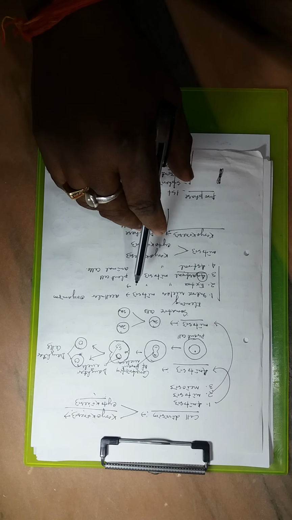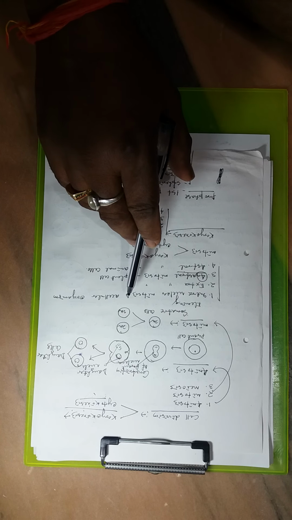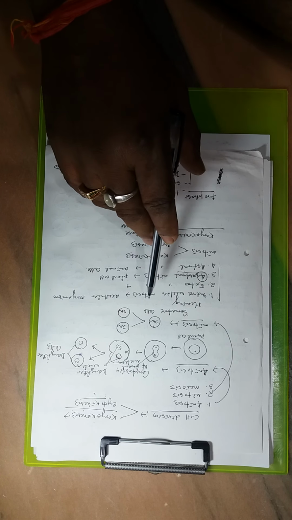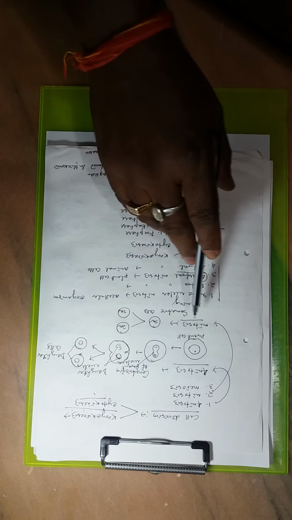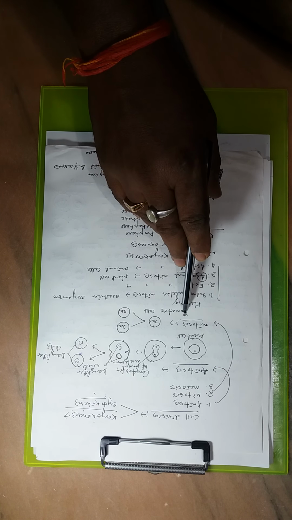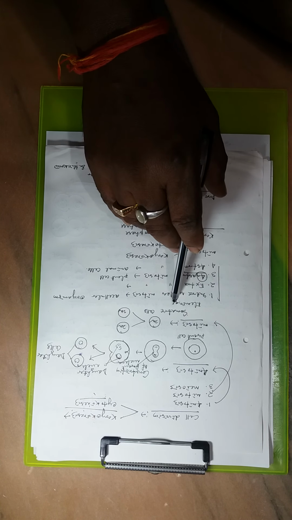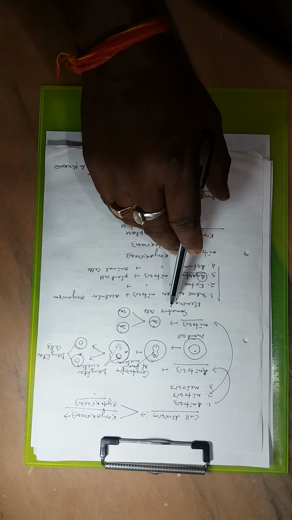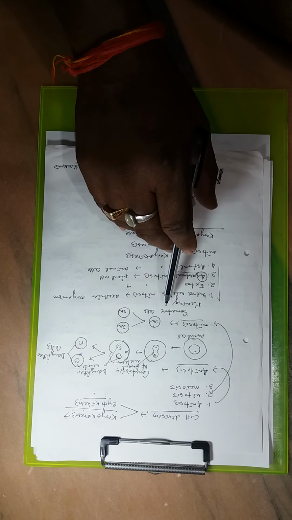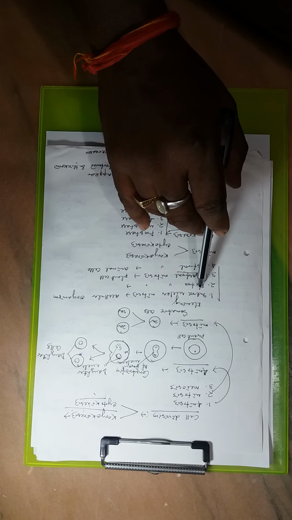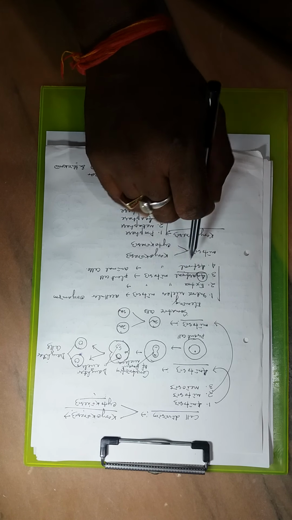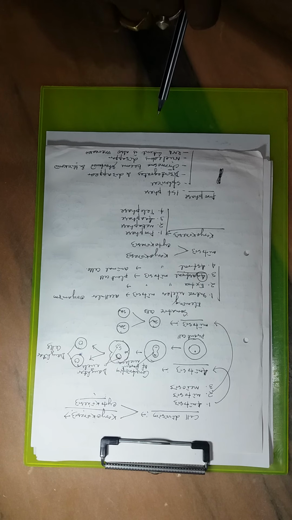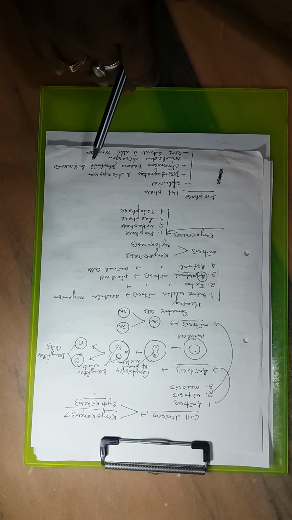So similar daughter cells are formed with the exact number of chromosomes that exist in the parent cell. That is the process of mitosis. Flemming first discovered mitosis in animal cells.